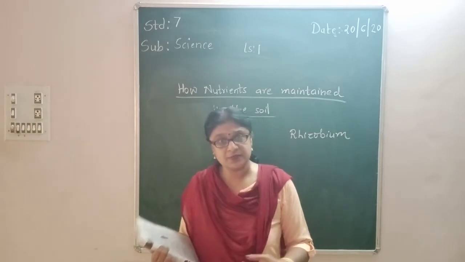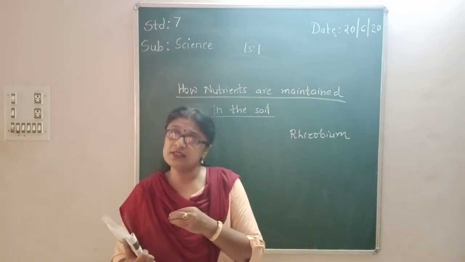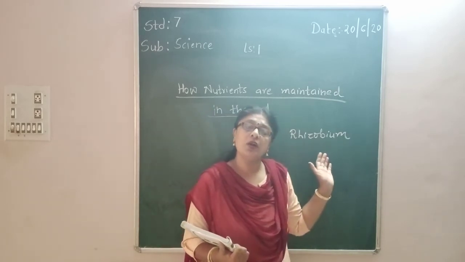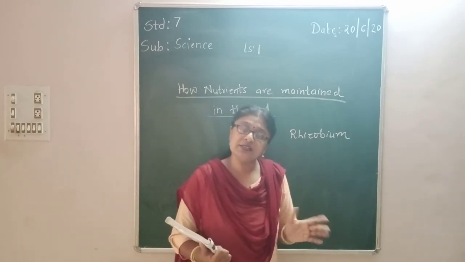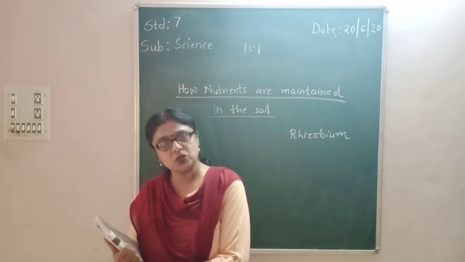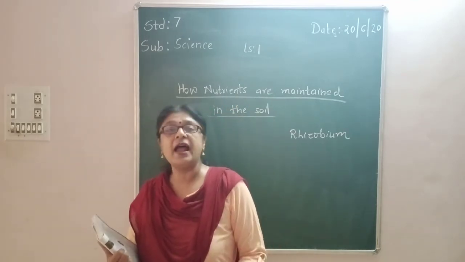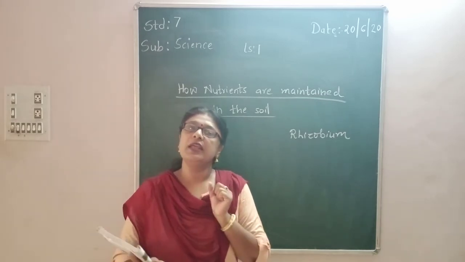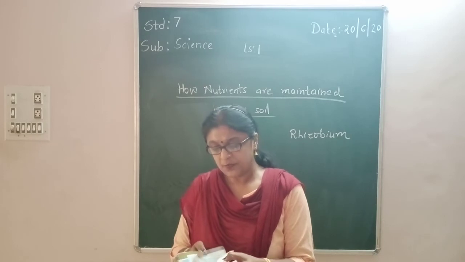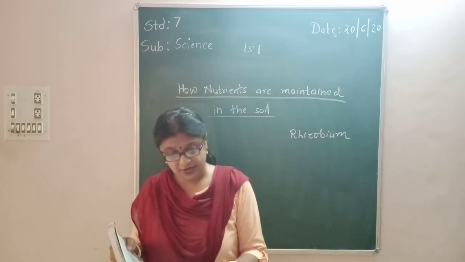Grams, mung, chana, all these come under the pulses section. So the rhizobium bacteria convert the atmospheric nitrogen into nitrogenous salts, and with the help of that, the plants are able to take the nitrogen. Okay? Thus, they have a symbiotic relationship.